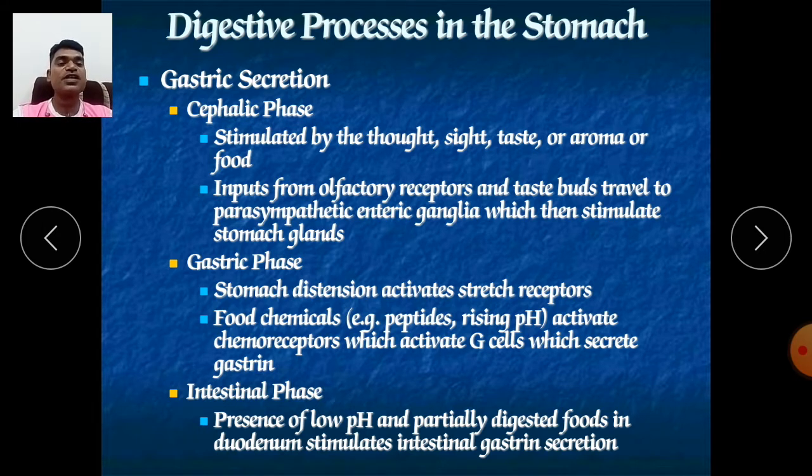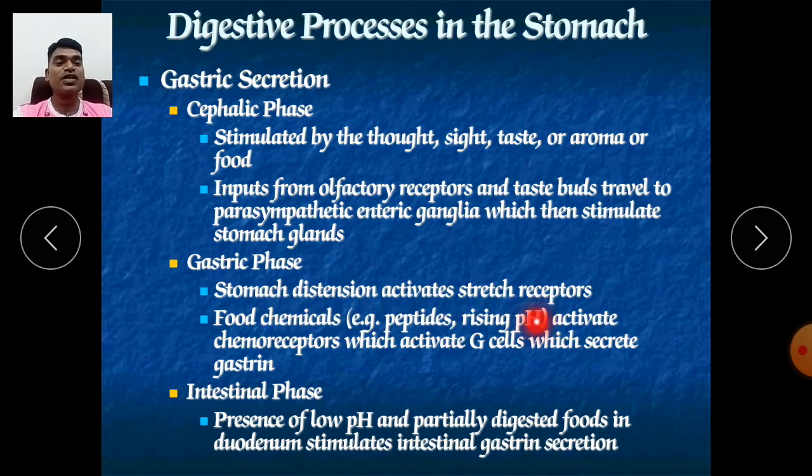Gastric phase. Stomach distension activates stretch receptors. Whenever food enters your stomach, it activates the stretch receptors, and due to distension the stomach will elongate and expand its shape. Suppose you visit a marriage function and take too much food that you like; whatever food you have taken can be accommodated in your stomach due to the distension property of the stomach.